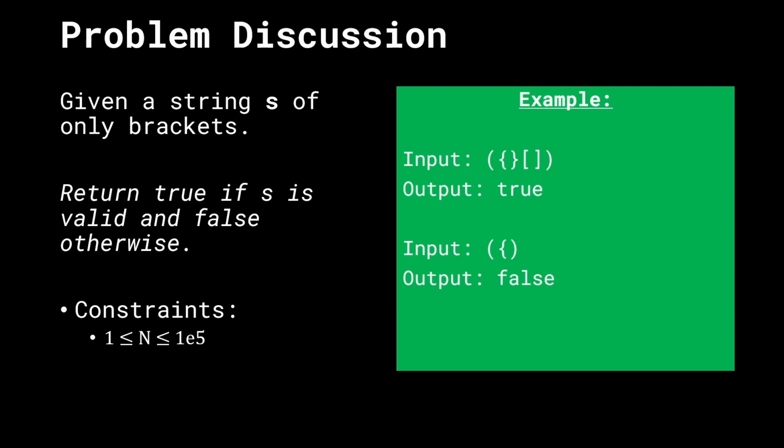Given a string s containing only brackets, we have opening and closing brackets of the type round, curly, and square. And the goal of this problem is to return true if s is valid and false otherwise. So looking at the example cases, we have the first one returns the output as true because the closing and the opening brackets match and mix and match appropriately. In the second case, however, there is a stray opening curly bracket which never gets closed. In fact, it is trying to close the round bracket which is going to be invalid. So we have to return false in this case.